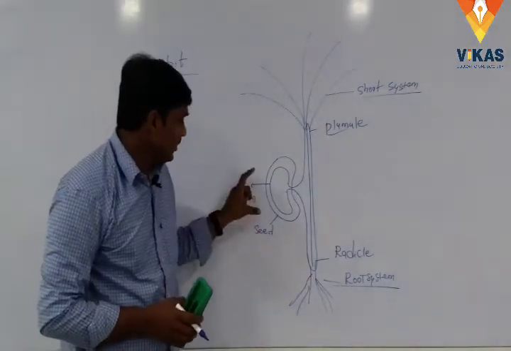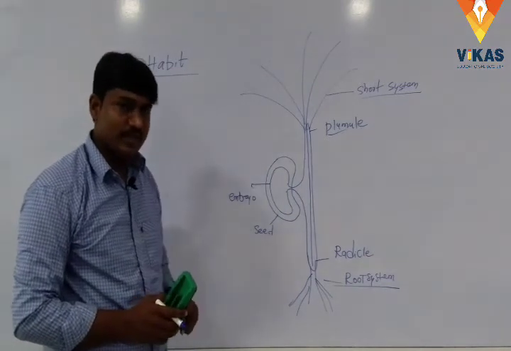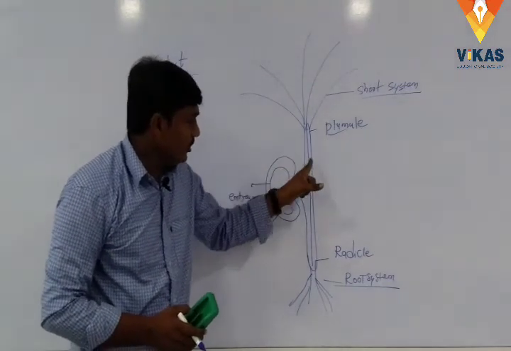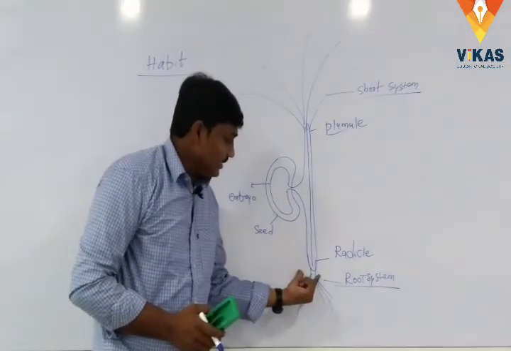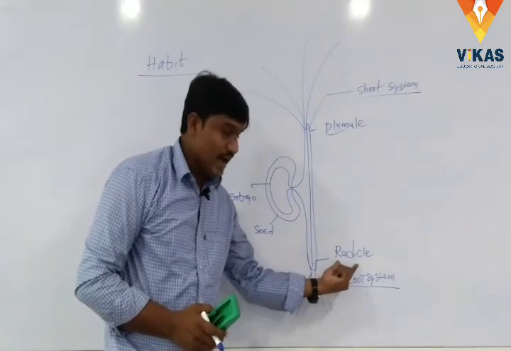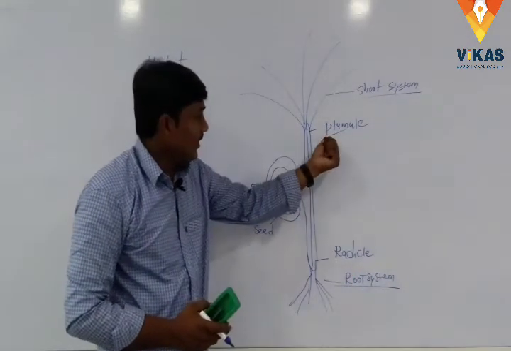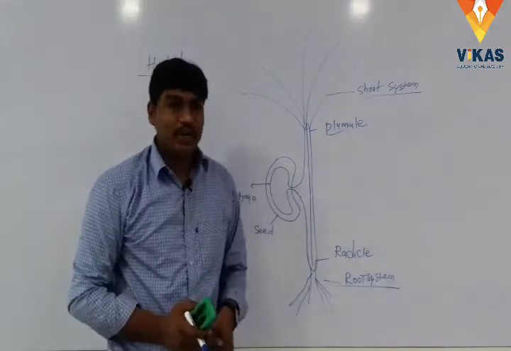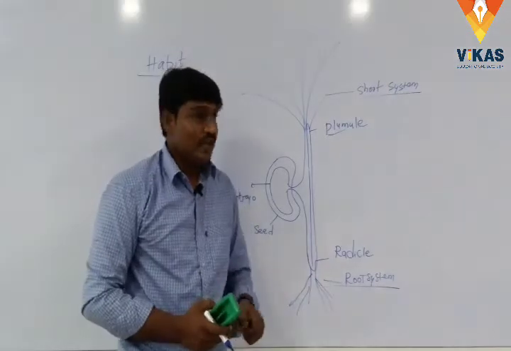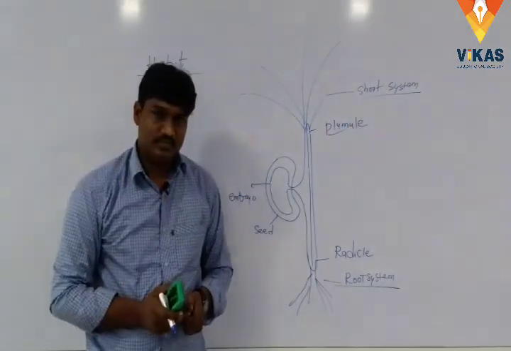Here is a small description. Inside the seed, the embryo is present. The embryo can produce the embryonal axis. In the embryonal axis, the below part is called radicle and the above part is called plumule. The radicle can develop into the root system, whereas the plumule develops into the shoot system.